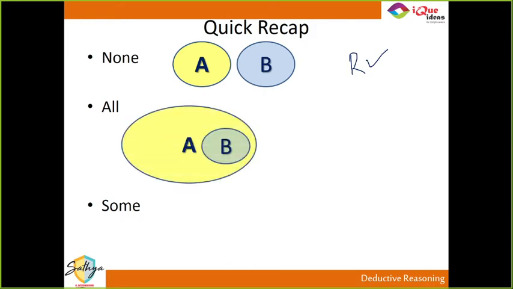Second, if the statement is that all B are A, then there are two possible diagrams, one inside the other or both are the same. And the reverse is not necessarily true. If all A is B, we cannot confirm that all B is A.